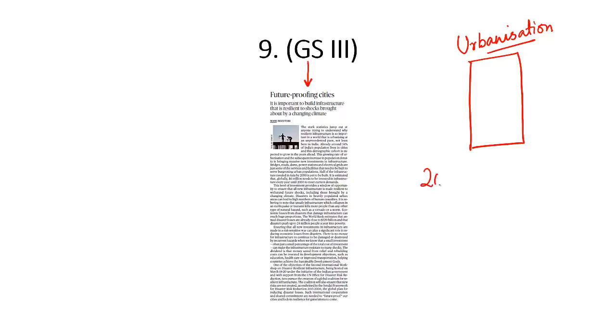Now let's look at another column on page number 9, future-proofing cities. There is rapid urbanization going on. It is both rapid as well as rabid. People from rural areas are migrating to the cities, but in cities the infrastructure is not developed. According to various reports, half of the infrastructure that is needed in Asia by 2050 is yet to be created.